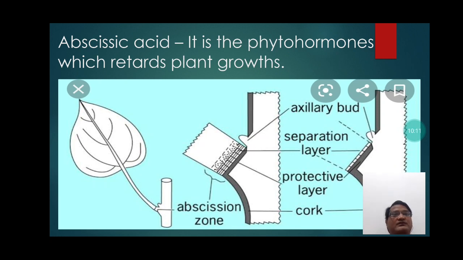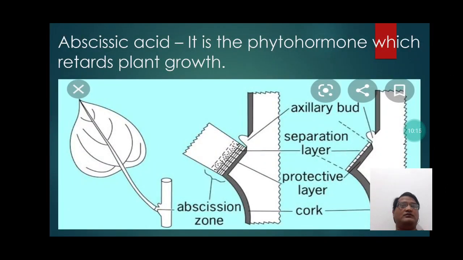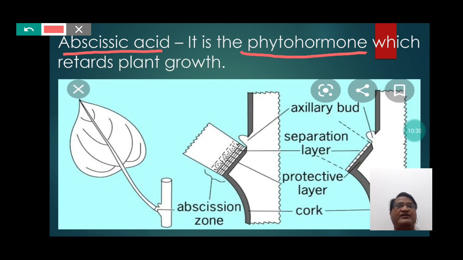Abscisic acid, it is a phytohormone. Students, abscisic acid is the phytohormone which retards plant growth. So students, abscisic acid actually is the particular type of phytohormone which decreases the plant growth.